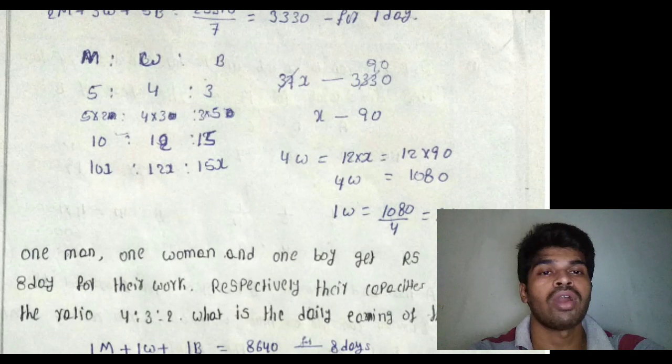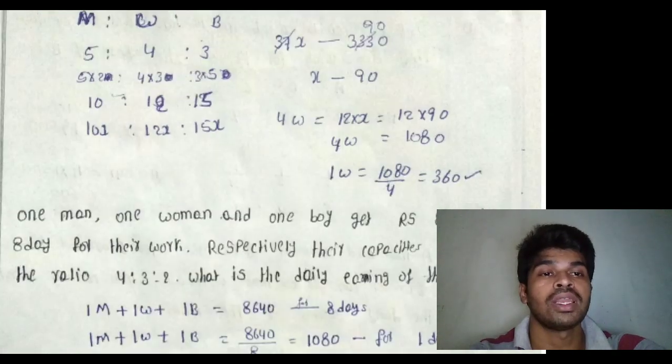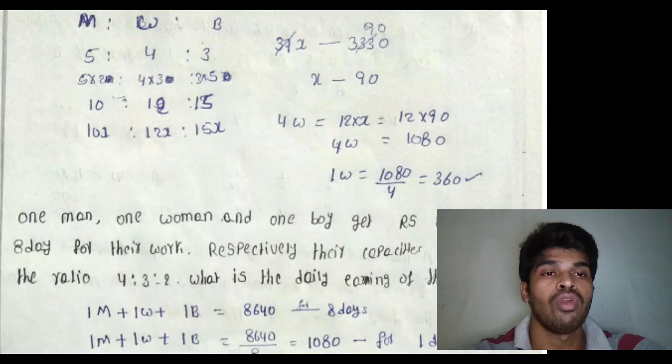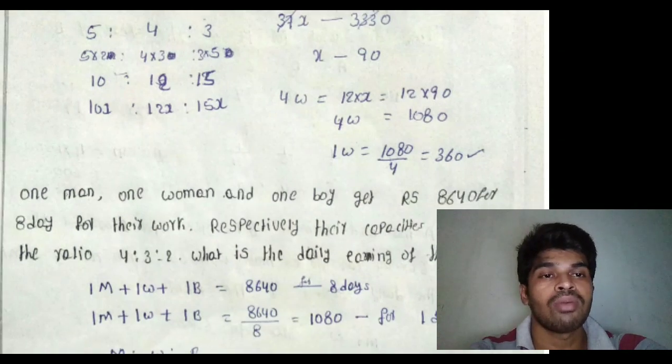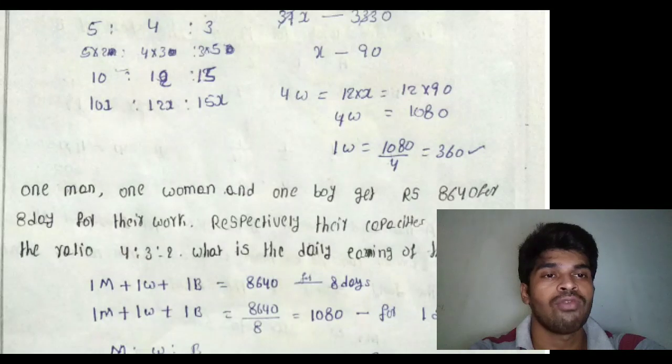I want the women ratio equal to 12x. 3 women equal to 12x, that equal to 12 into 90, that equal to 1080 rupees. And I want single woman's daily earnings, that equal to 1080 by 3, that equal to 360 rupees for the daily earnings of the woman.